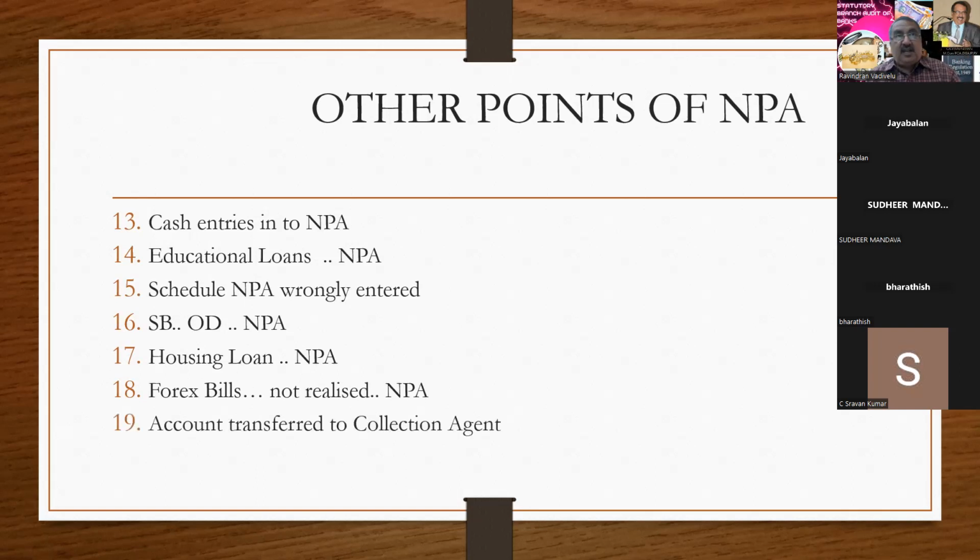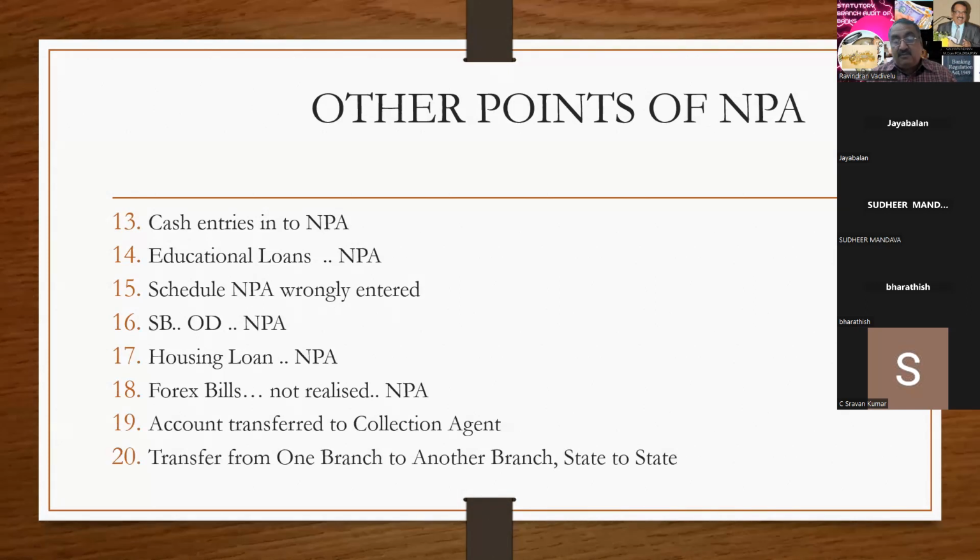And account transfer to collection agent, sometimes they are transferring the money to the recovery agency to do the collection. And the bank, they say that since the money we have handed over, that is, the account we have handed to the collection account, it will not be treated as NPA. No, that is wrong. It is only the recovery work they have given to the recovery agents and not the account. If they are selling to ARC, okay. And if they transfer the account towards collection, the property belongs only to the bank. There also they started to hide.